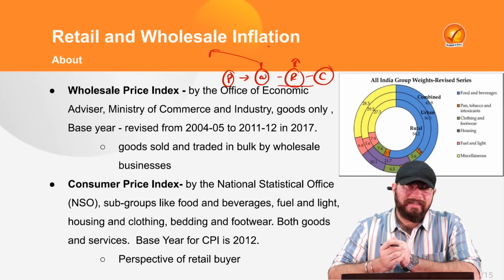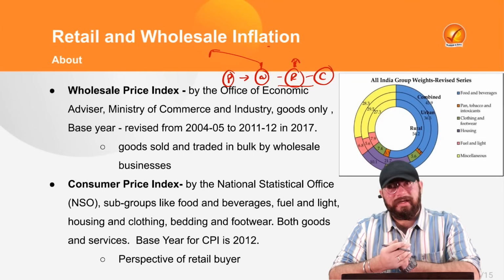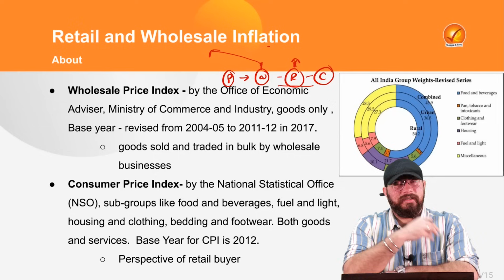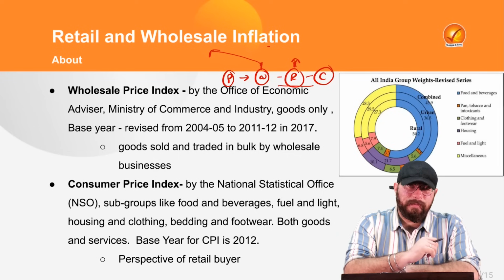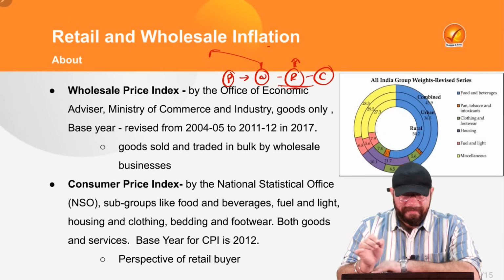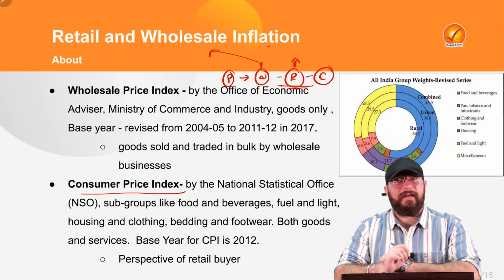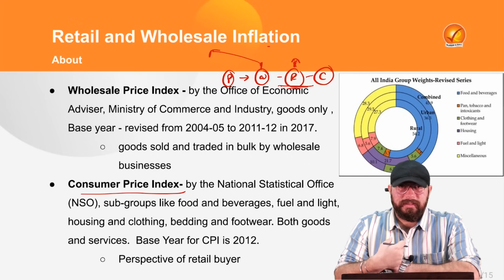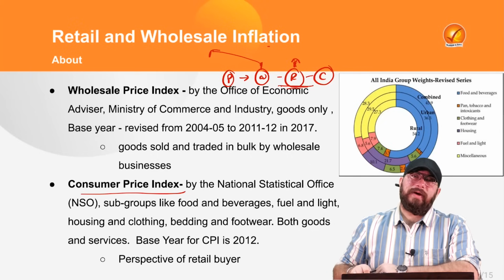And to calculate your retail inflation, it is of course from the perspective of the retailers and the consumers, because who is consuming the retail products? The consumers itself. Who is using the retail products? The consumer itself. So, for calculating retail inflation, we use another index, that is your consumer price index, which calculates inflation from the perspective of the consumers, what the end consumer is buying.